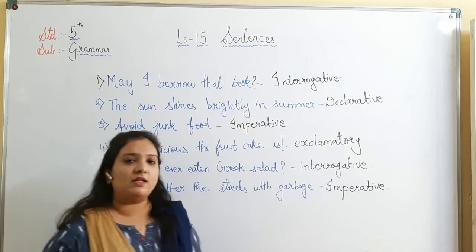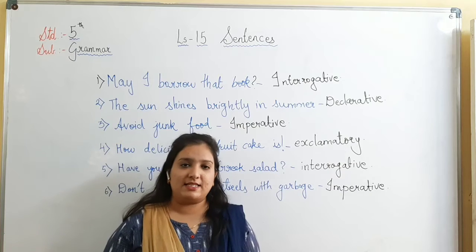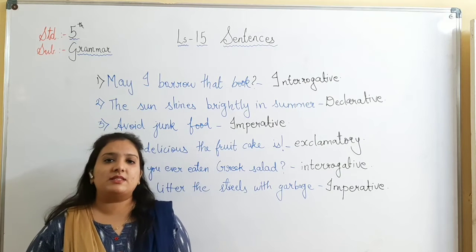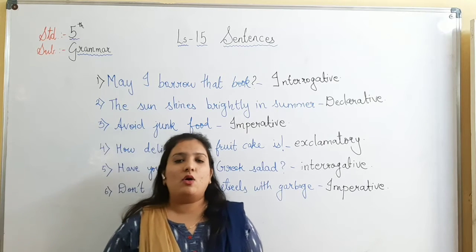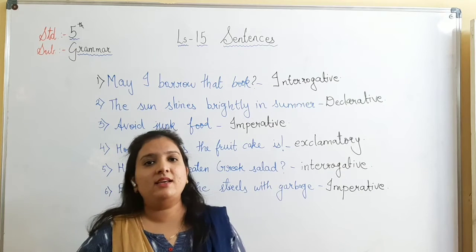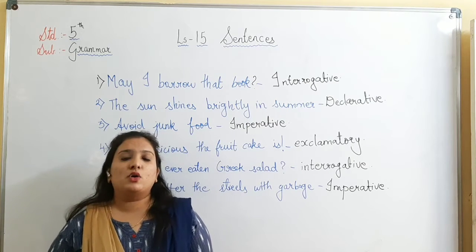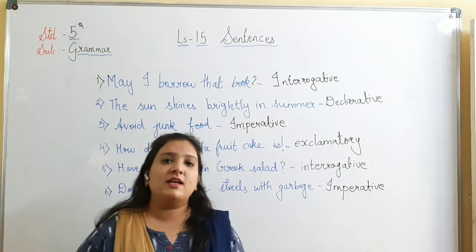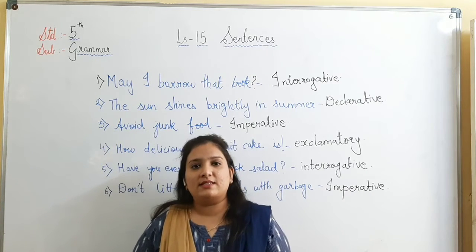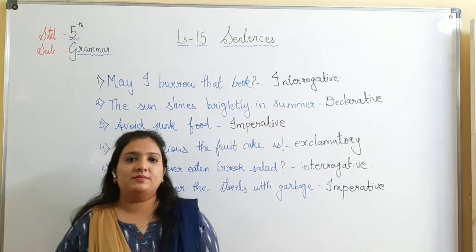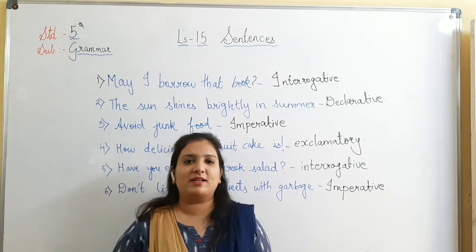So students, I hope you have understood what are declarative, imperative, interrogative and exclamatory type of sentences. Now, declarative statements are the general statements which give out facts, truths or whenever a person is informing or telling something. Next is interrogative. What do you mean by interrogative? Means to ask questions. Next is exclamatory sentence. It ends with an exclamation mark whenever we express our sudden or strong feelings. And the last one is imperative, which gives orders, requests or advice. So I hope you have understood this topic.